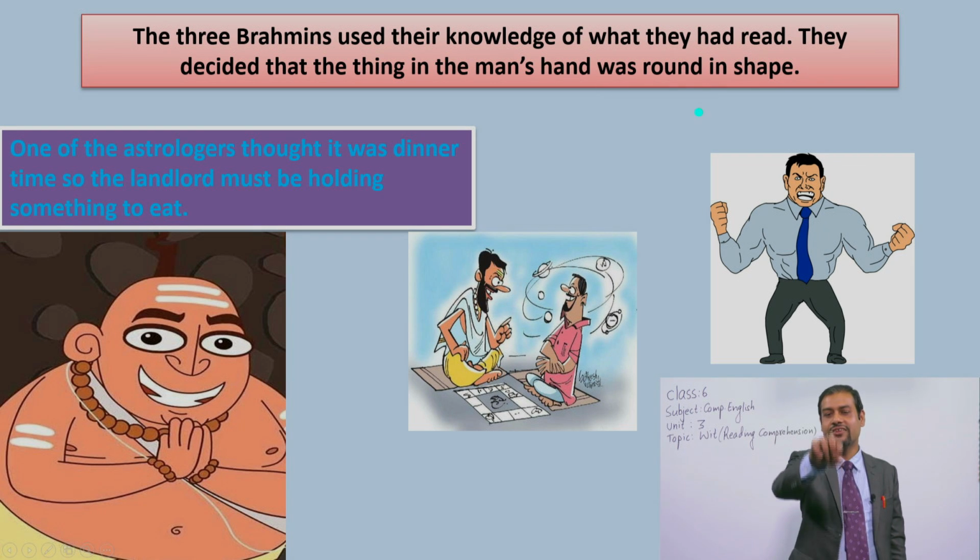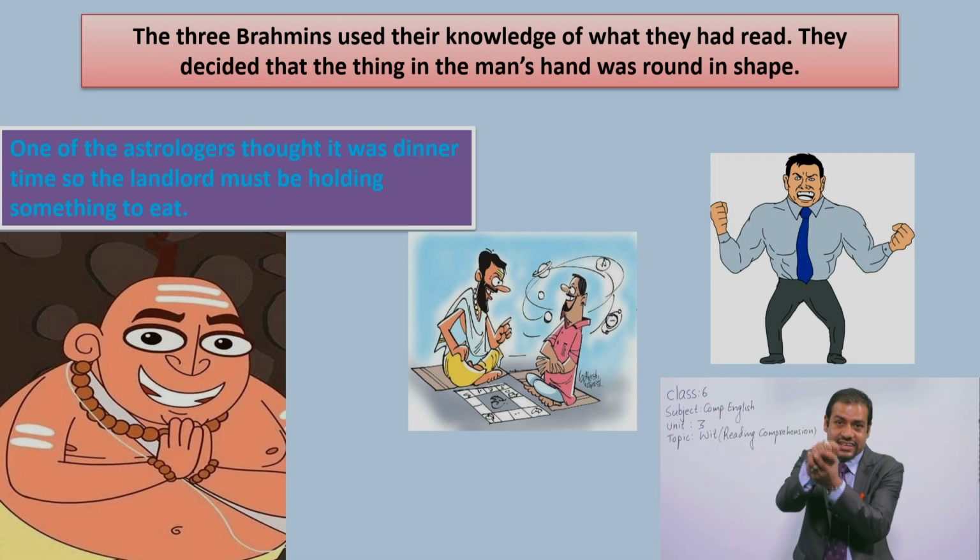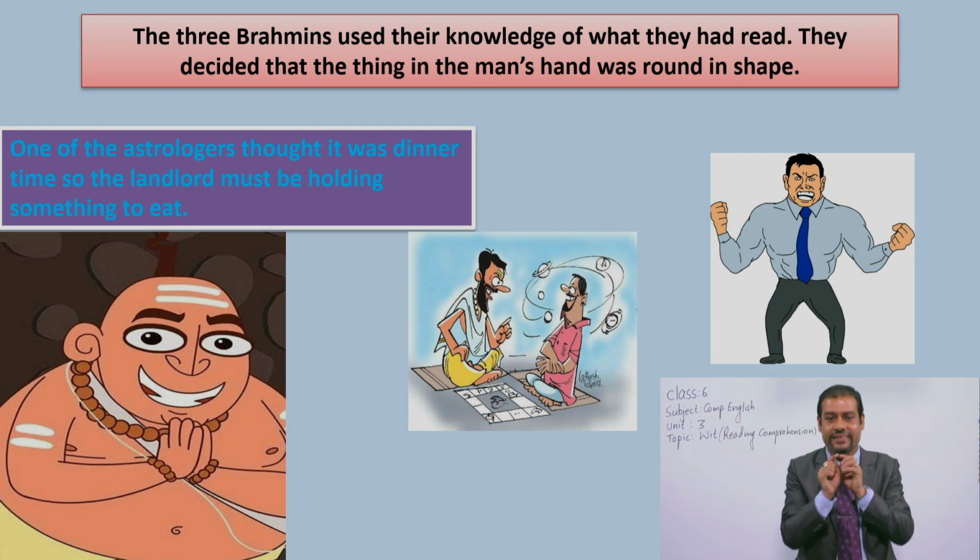When they saw that the man's hand was in a round shape, they thought that there was something round in it, okay. That's why one of the Brahmins said, one of the astrologers, do you know, a person who studies astrology is an astrologer, okay. So one of the astrologers, meaning one of the Brahmins here, thought it was dinner time, so the landlord must be holding something to eat.